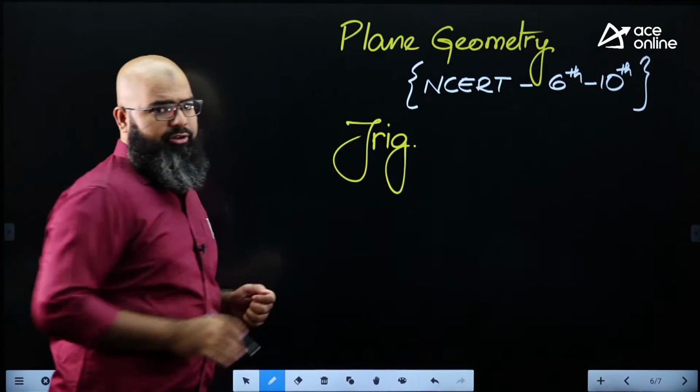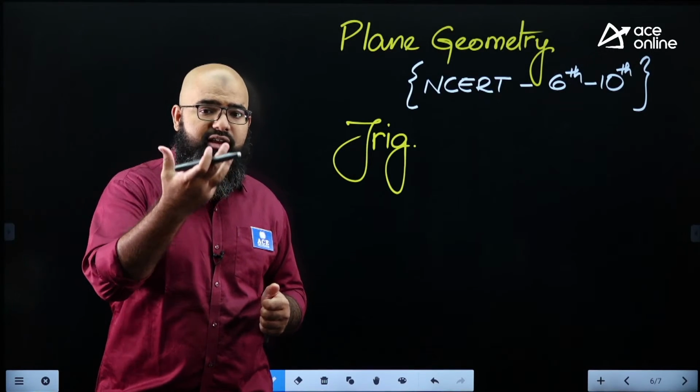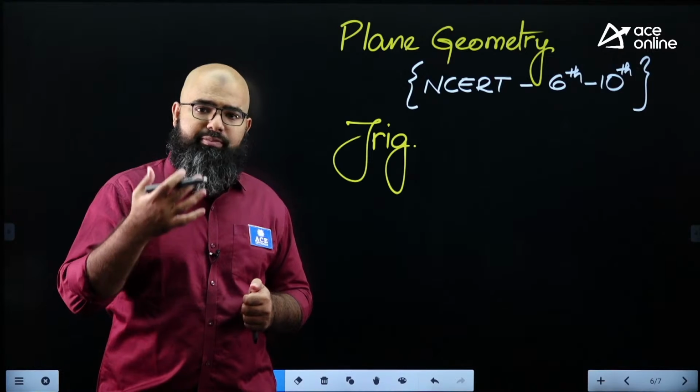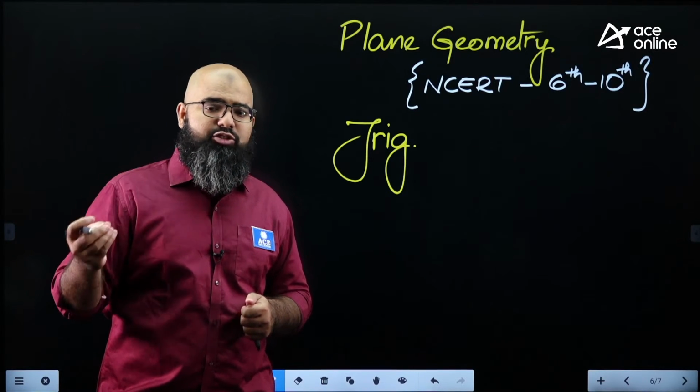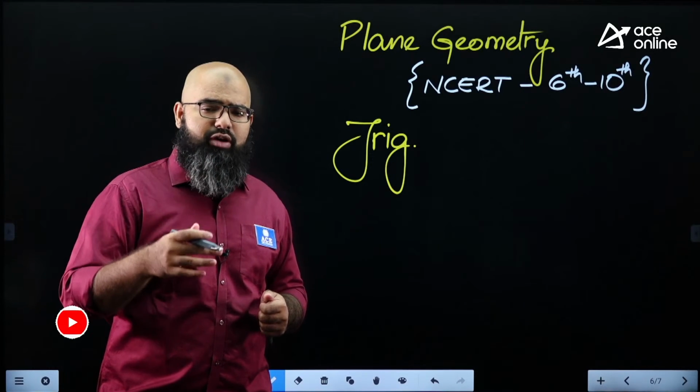Trigonometry and basic trigonometry. You should know what each trigonometric ratio is physically signifying. You should know some basic trigonometric identities. What is sine square plus cos square? What is 1 plus tan square? Likewise 1 plus cosecant square, 1 plus secant square, and so on.